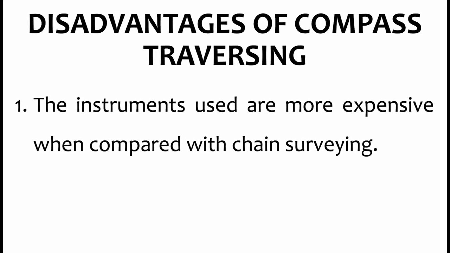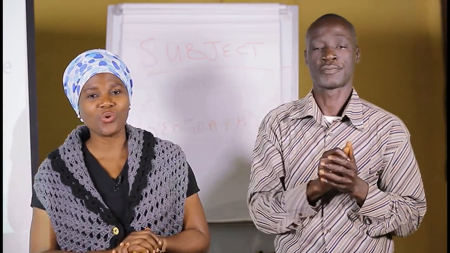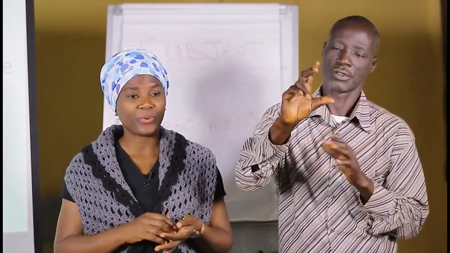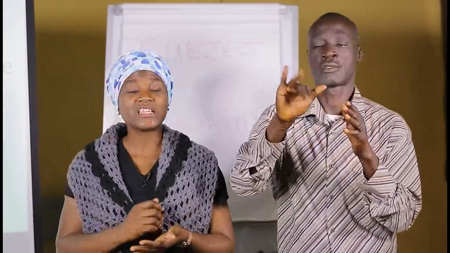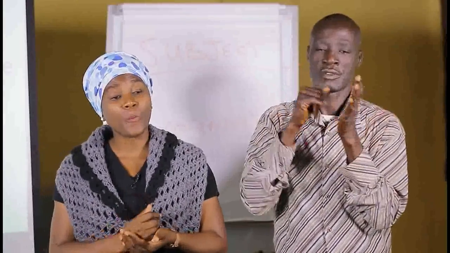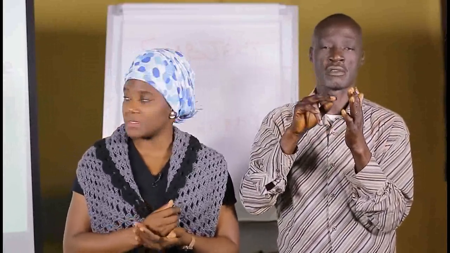What then are the disadvantages of compass traversing? Number 1, the instruments used are more expensive when compared with chain surveying. In chain surveying, although our instruments are cheap and quite heavy to carry around, in traverse surveying it is easier. The challenge with compass traversing is that the equipment is quite expensive.